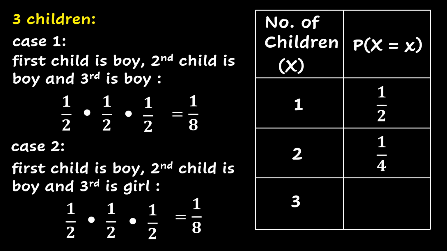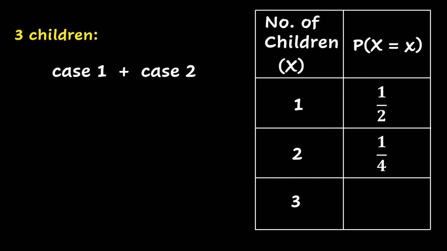These two cases belong to the same situation where the couple have 3 children. Therefore, we are going to add these two probabilities together. Case 1 plus case 2. The probability for case 1 is 1/8. Then we are going to add to that the probability for case 2, which is also 1/8. So overall, the total is 2/8, or in lowest terms, 1/4. So therefore, the probability for the couple to have 3 children is actually 1/4. Now let's look at letter B.